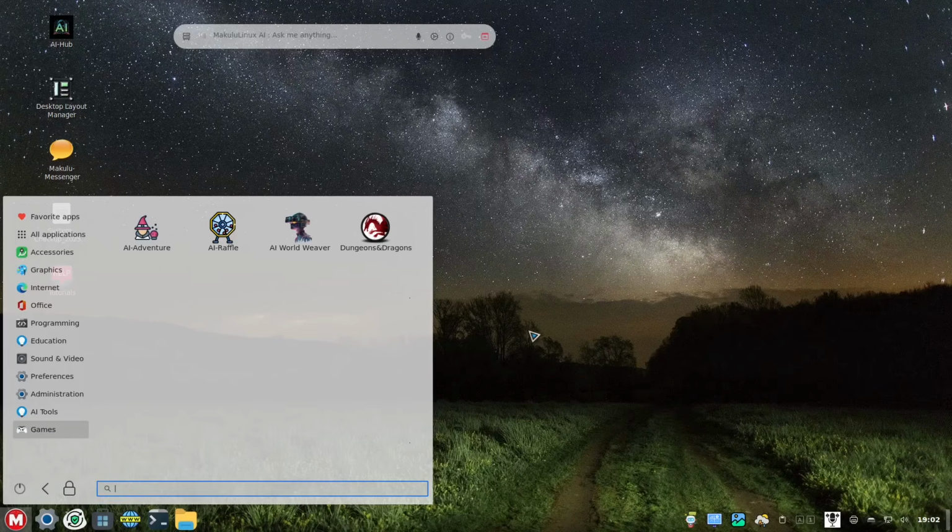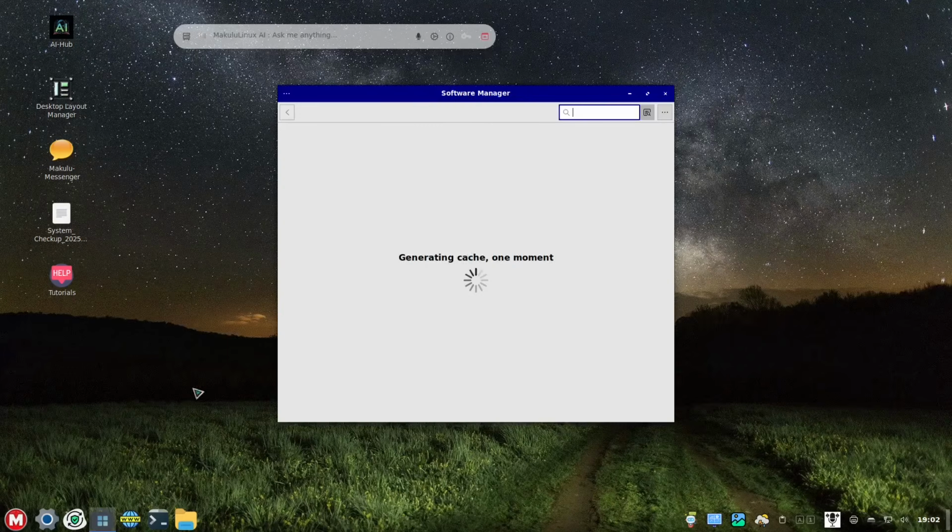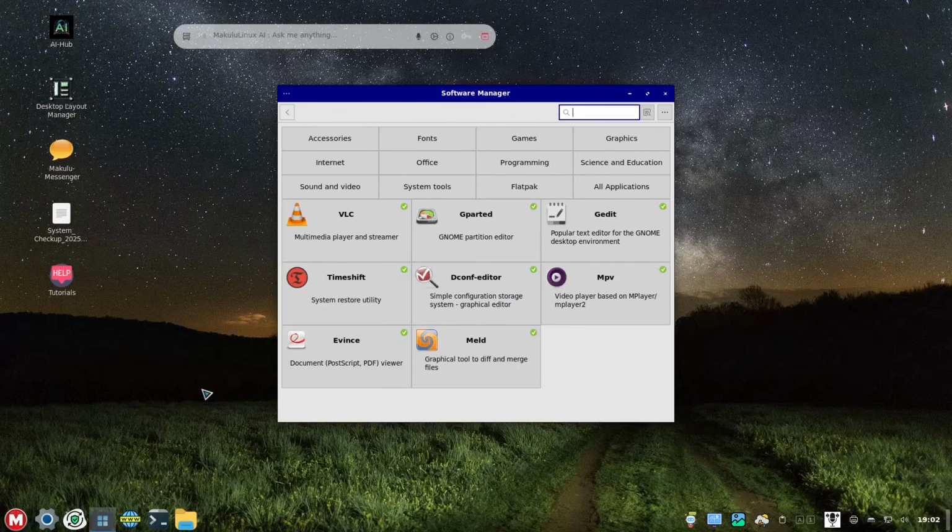Okay, so if you are wondering how to use the software center or the software manager, just click right here on the button. And then, because this is the first time, we are a little bit sluggish to enter everything.